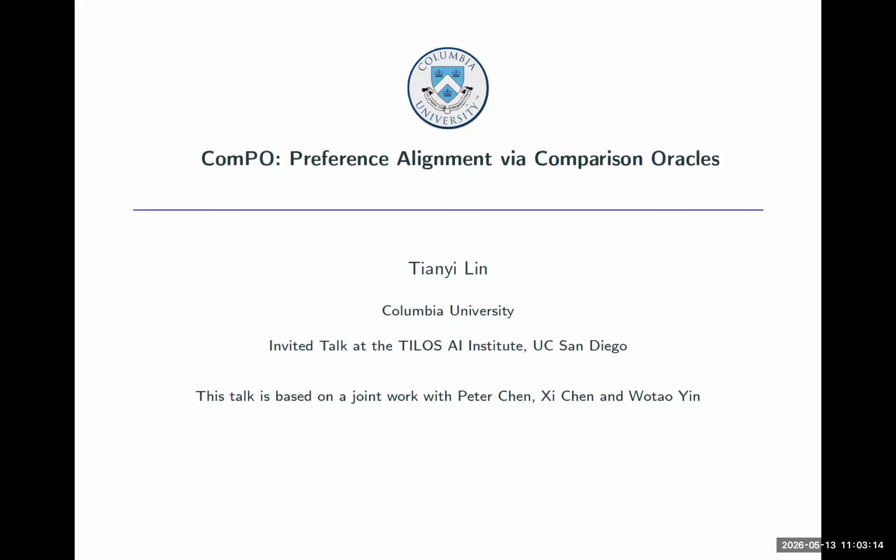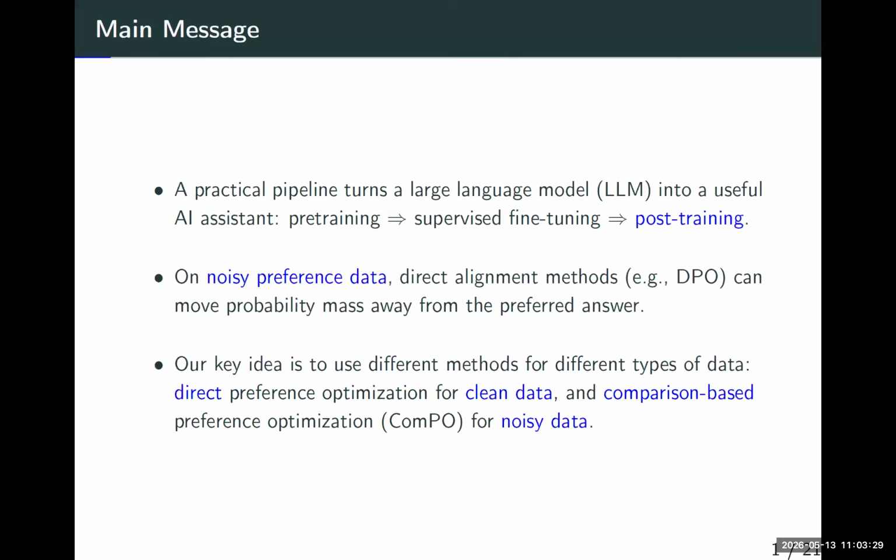So today, I would like to talk about preference alignment for large language models. This is a joint work with my student, Peter Chen, and also my friends, Xi Chen from New York University and Wu Taoying from Alibaba. Okay, so let's start with the main message. There is the standard pipeline for training large models as well as AI agents. It is divided into 3 stages: pre-training, supervised fine-tuning, and post-training. The focus of this talk will be post-training.